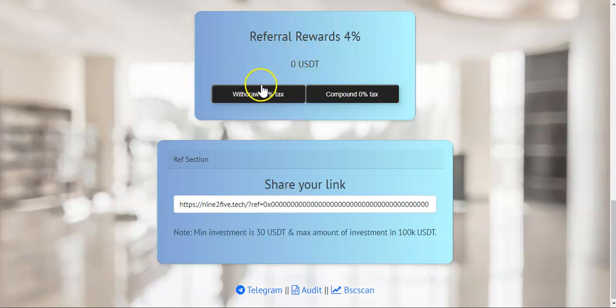And you will have two options. You either withdraw, so you'll cash out that money, it will go straight to your wallet, but you will have to pay a 30% tax on those rewards, or you compound those rewards and you will pay no tax. The referral system only works if you make a deposit, and the minimum deposit, like I said, is 30 bucks.